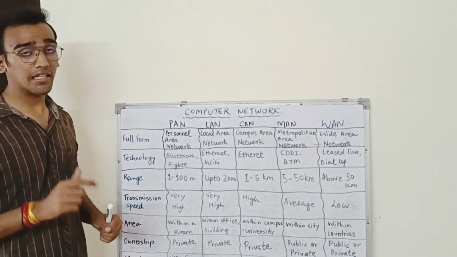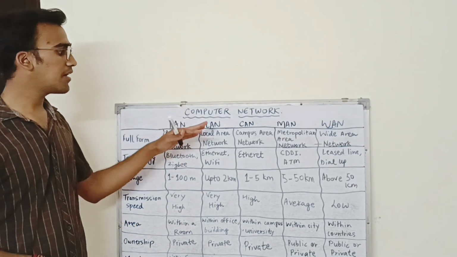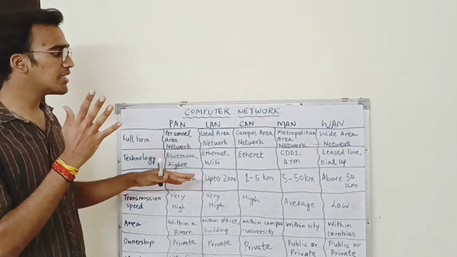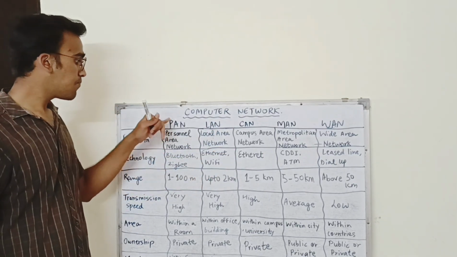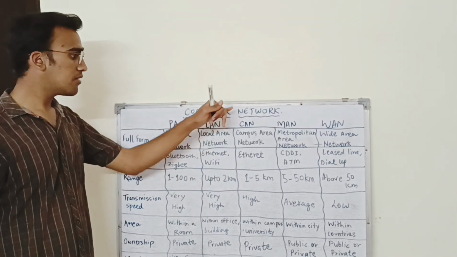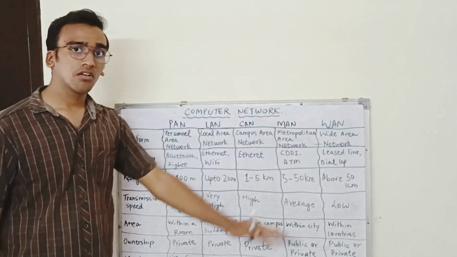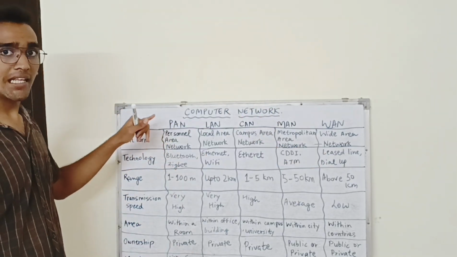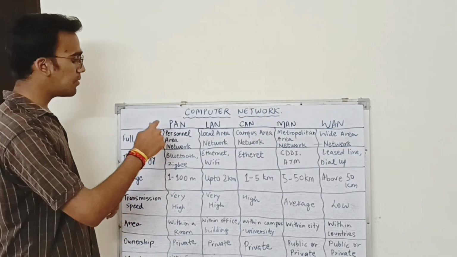I am Dhruv Sharma. In this video, we are going to learn about the different types of networks. There are 5 major types of networks, which are PAN, LAN, CAN, MAN and WAN. So first, we are going to learn about the PAN. PAN is personal area network.